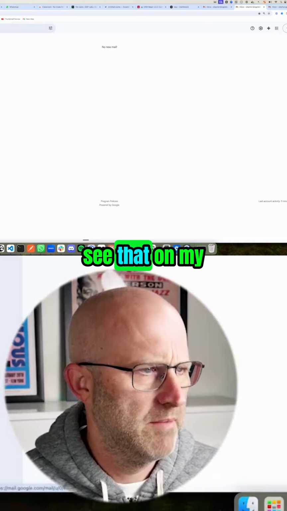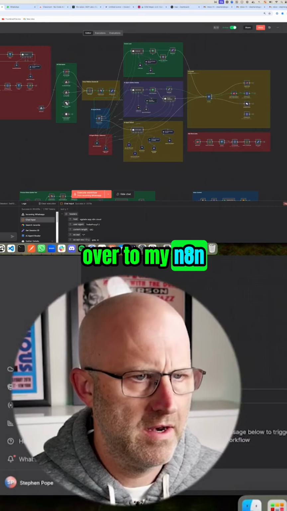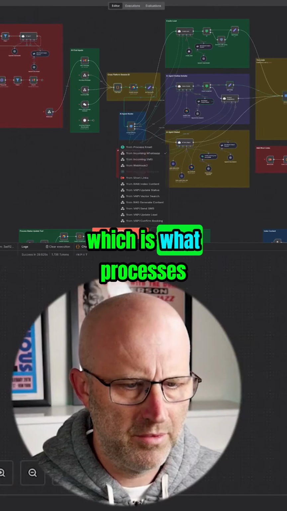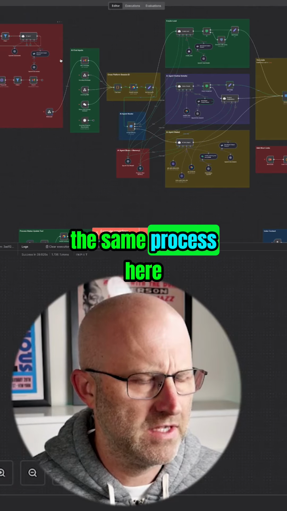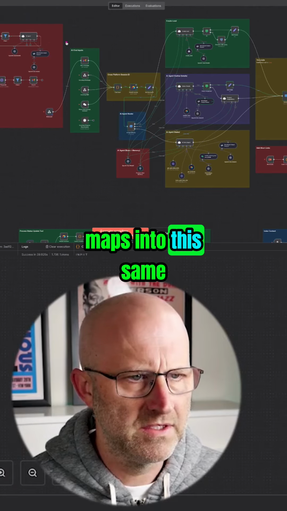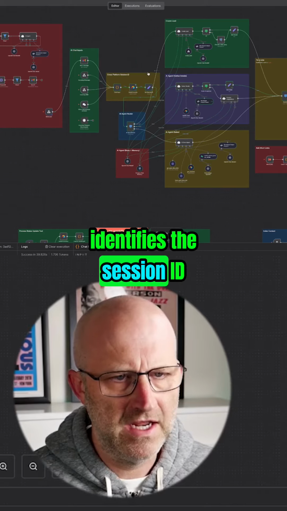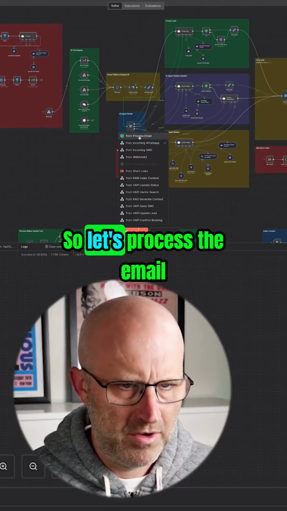And then once I see that on my business side, so we have that here, I'm going to come back over to my N8N automation, and I'm going to trigger this section of the process, which is what processes incoming emails. But before I do, you will see that this same process here maps into this same incoming chat interface, which identifies the session ID and then continues to pass it to the proper agent on the back end. So let's process the email.